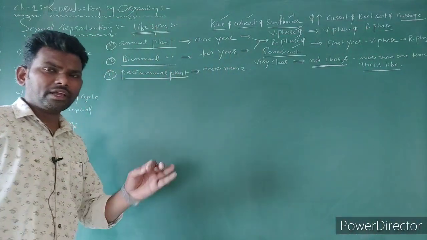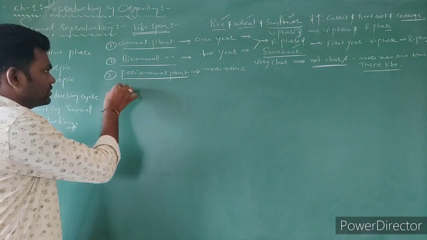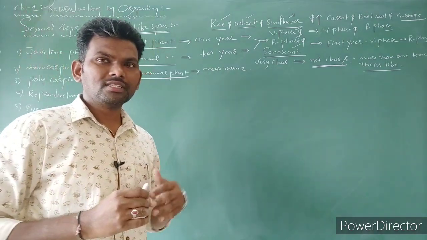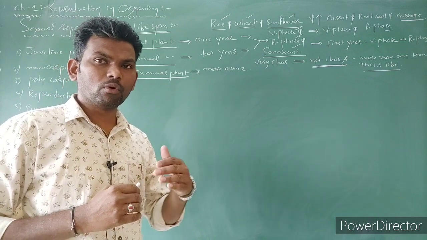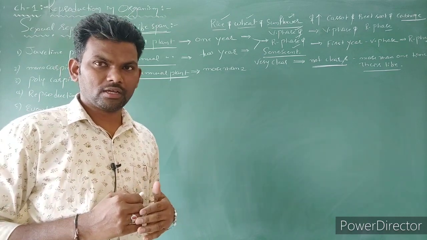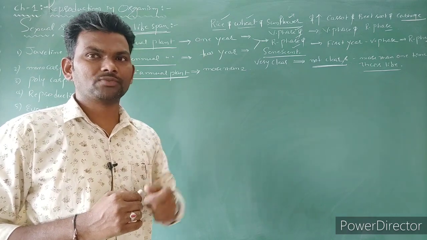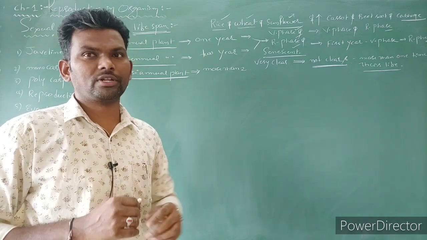Perennials. In NCERT one question is given. The question is: some plants are going to bear flowers more than 2 times in their lifetime. So such an interflowering stage is called what? Either juvenile phase or mature phase.